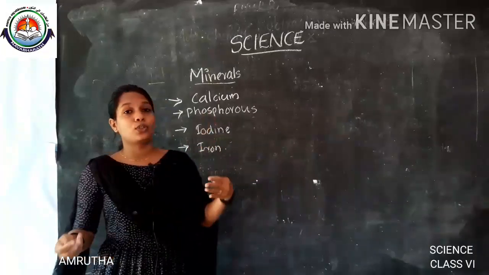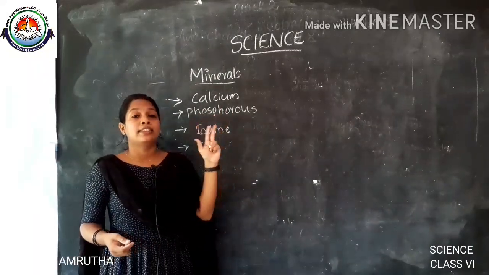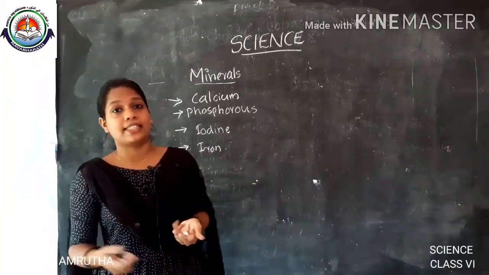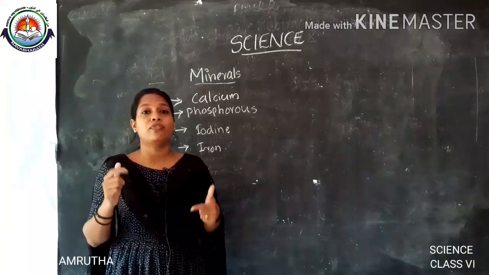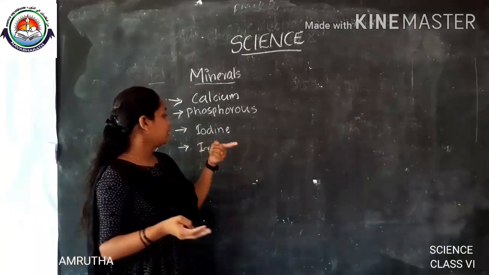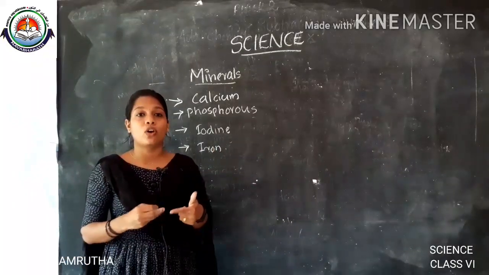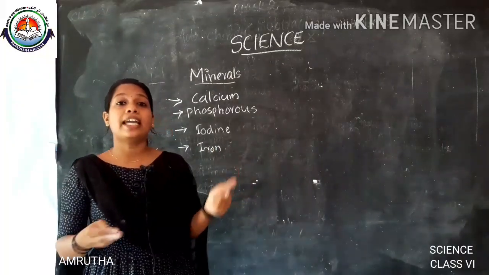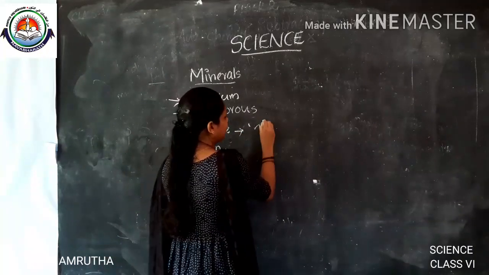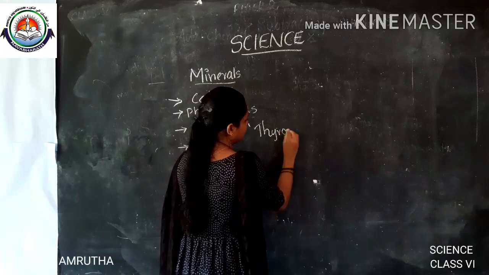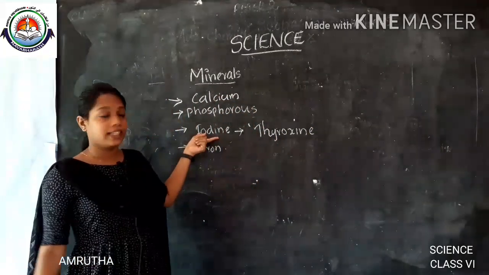So, iodine is obtained through iodized salt, then seafoods, then green vegetables, etc. These are the sources of getting iodine, and the most important function of iodine is that it is essential for the production of the hormone called thyroxine. It is very important that thyroxine hormone is produced by this iodine.